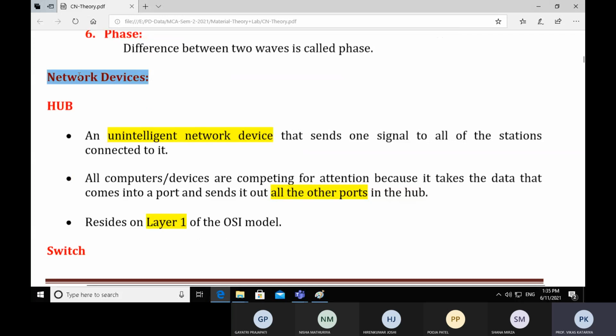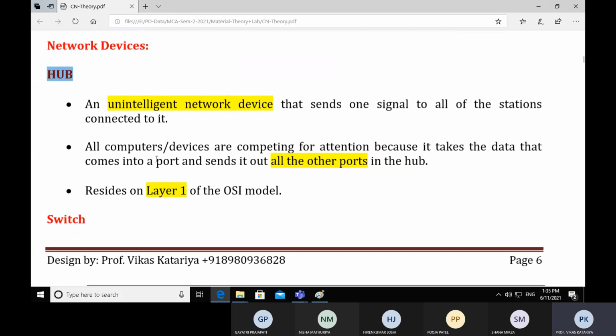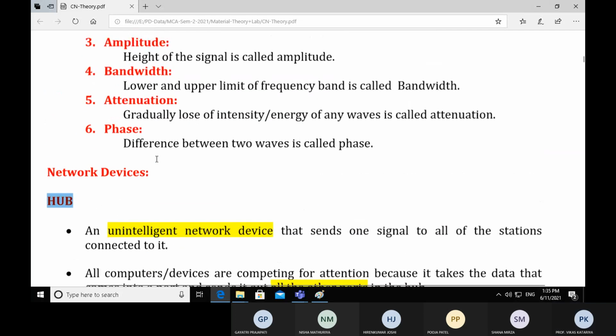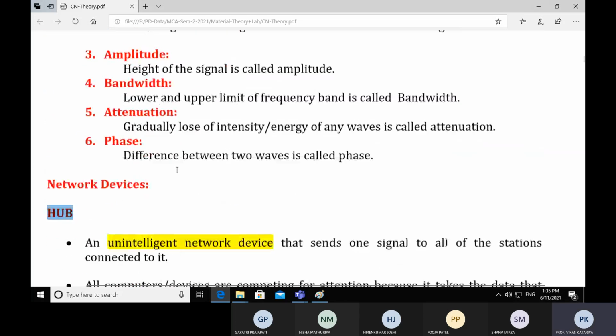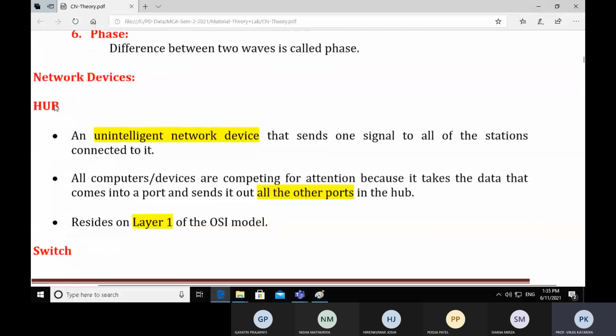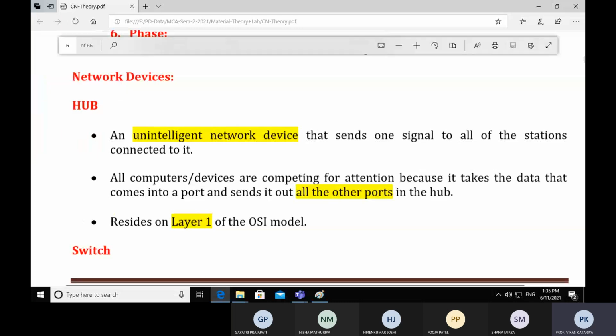Now there are some network devices which work on different layers. So let's talk about some network devices, and we also get to know at which layer each is working. We have 7 different layers of the OSI reference model.